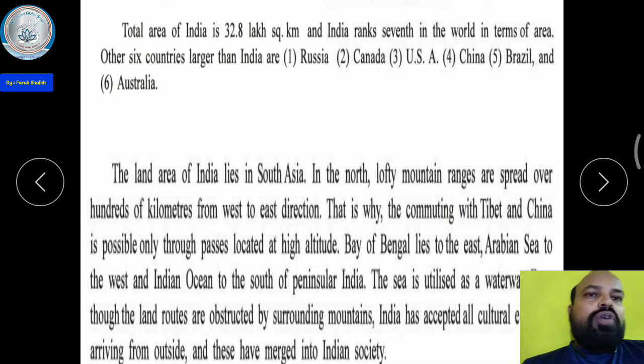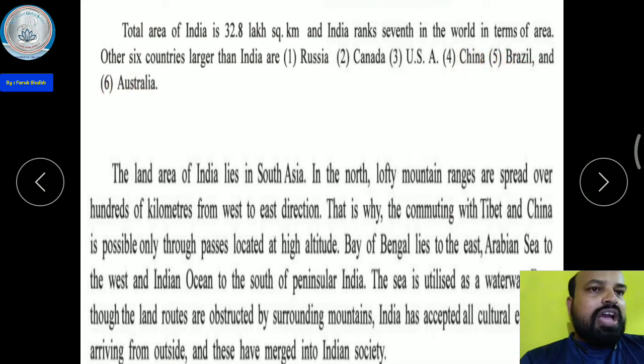So now the total area of India is 32.8 lakh square kilometer, and India ranks 7th in the world in terms of area. The other six countries larger than India are, first Russia, Canada, USA, China, Brazil, and Australia.